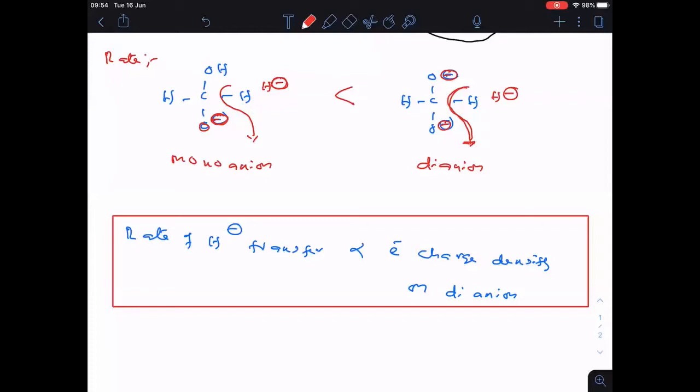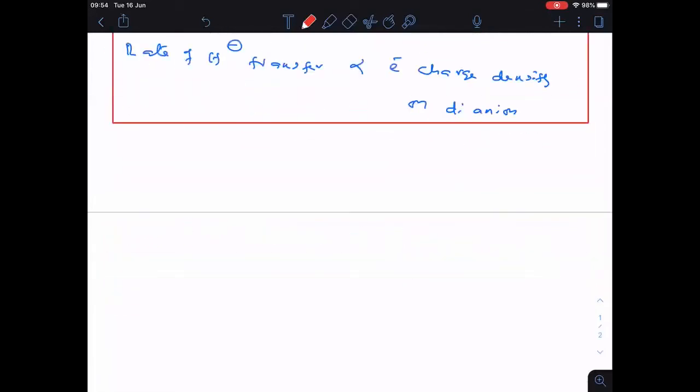Clear? Now we are going to solve one question based on this concept. Let me take three dianions. See clearly, everyone. First one, C, O minus, H. This is one dianion. Clear? Now, the second one.